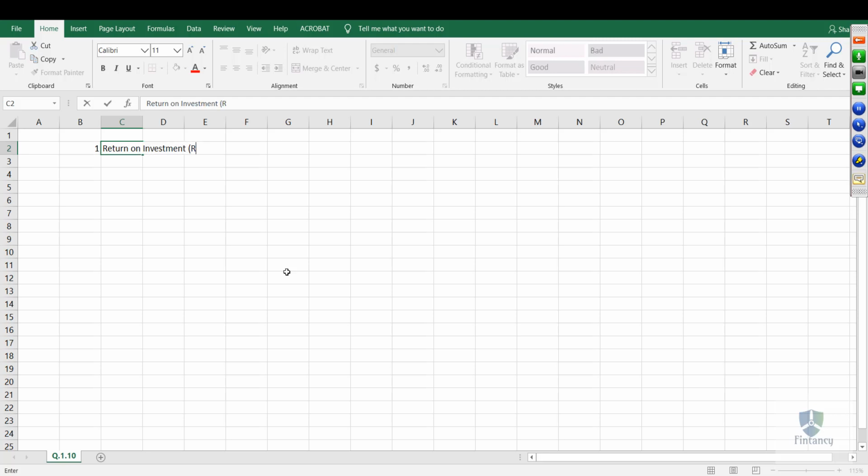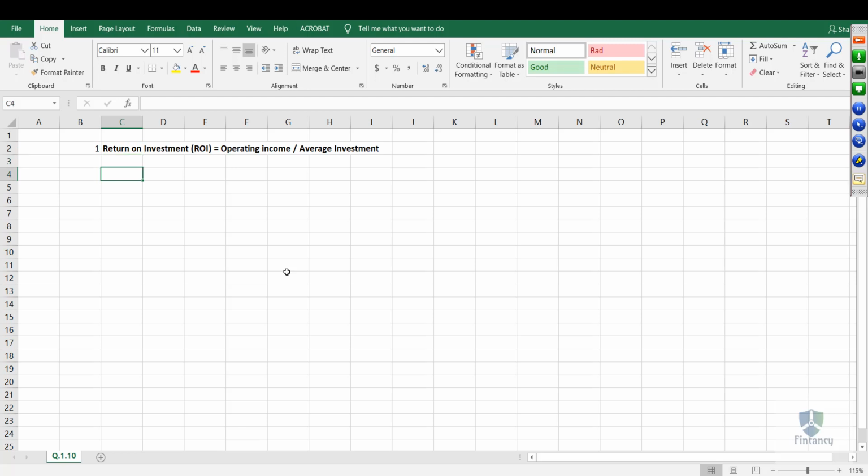The formula I am not writing again, but you have to write. I can write also. It's operating income divided by average investment. In exam, if they are asking you to calculate, you have to mention the formula also.